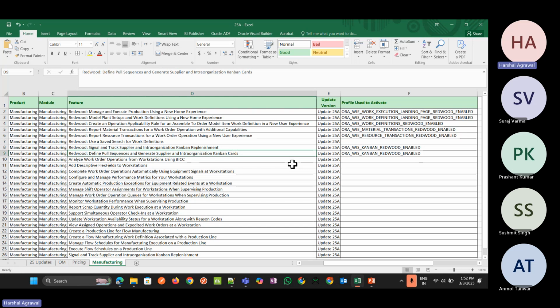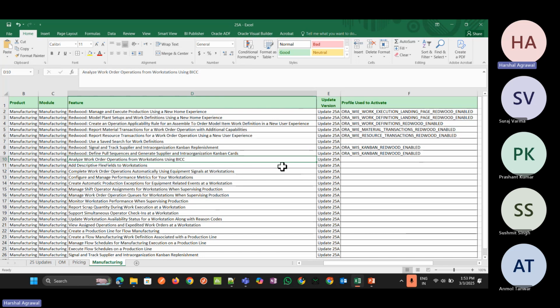Here we can see if the new pull sequence has been created or generated, or print the Kanban cards, which can be electronic signals coordinating the replenishment process. The Kanban card accompanies a bin of materials to help track the bin status and replenishment supply status. So here we can define the pull sequence for the Kanban cards with the help of this new feature.